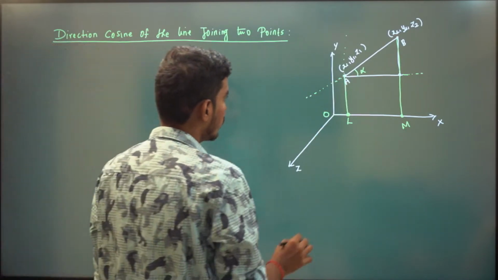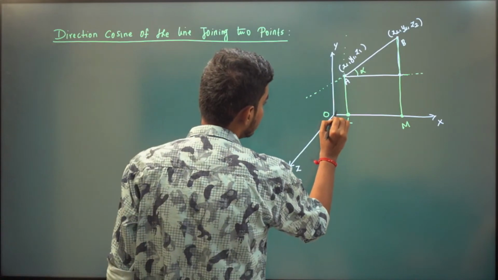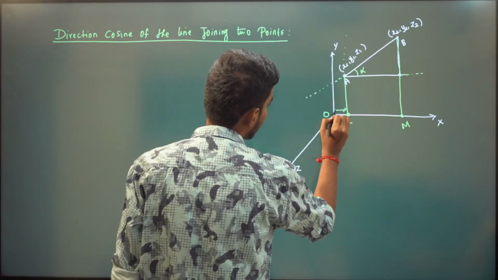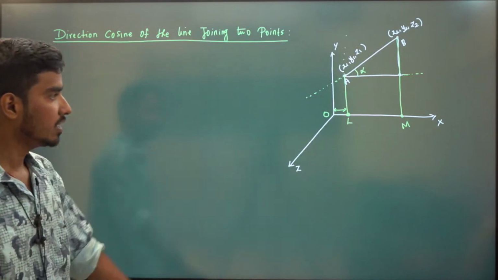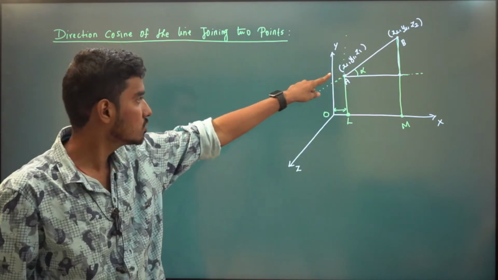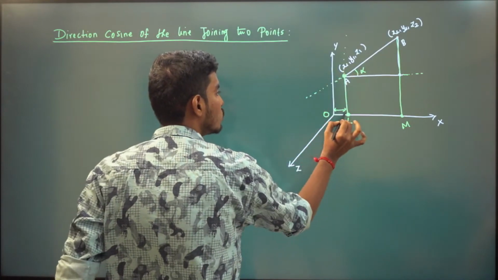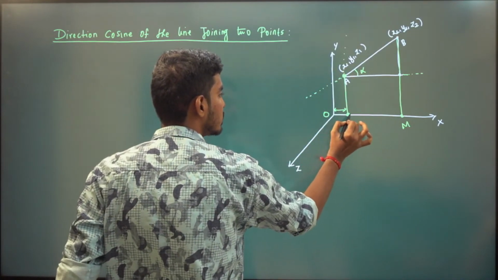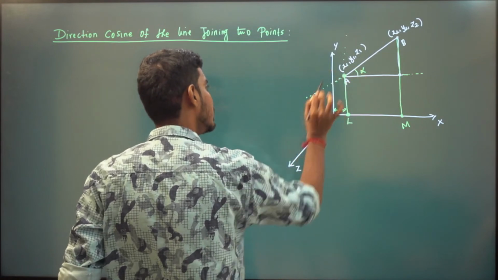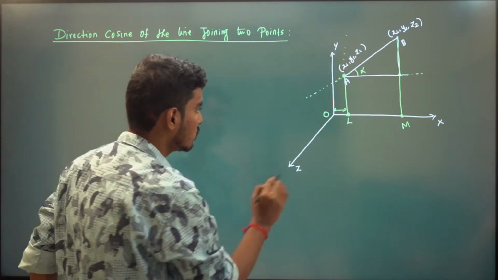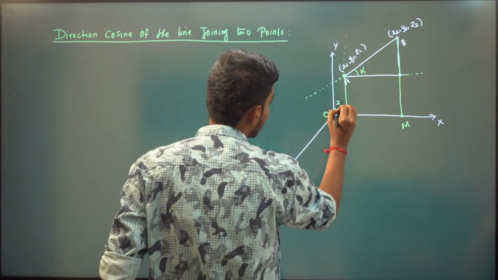Now, what about this distance? It is nothing but x1. This point is x1, y1, z1. That means it is moving x1 units in the x-axis, y1 units in the y-axis, and z1 units in the z-axis. So this distance is x1.